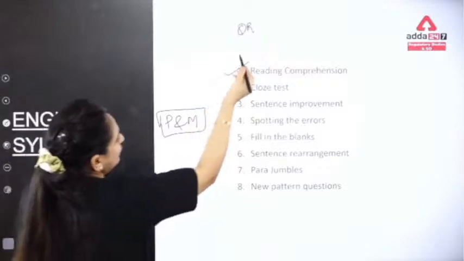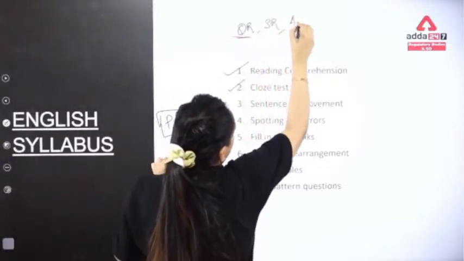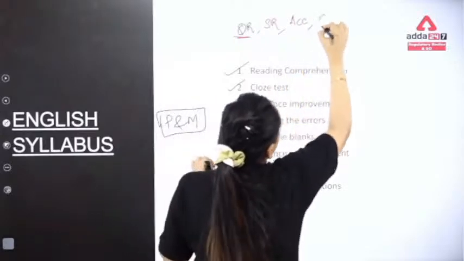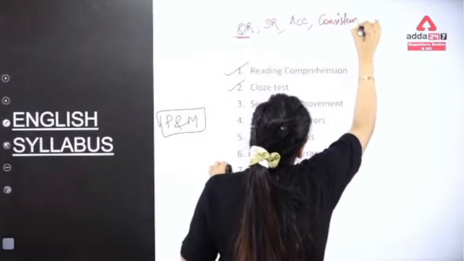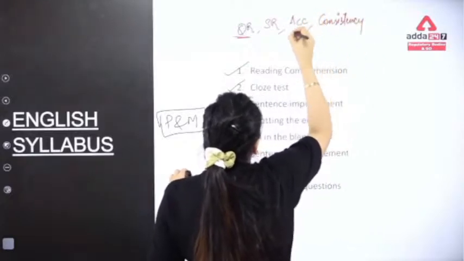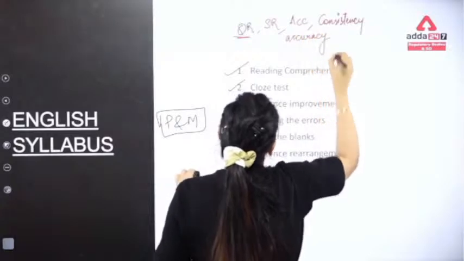So you should have quality reading, speed reading, accuracy, consistency. So all these things matter a lot. So consistency, accuracy, I'll just write it here.